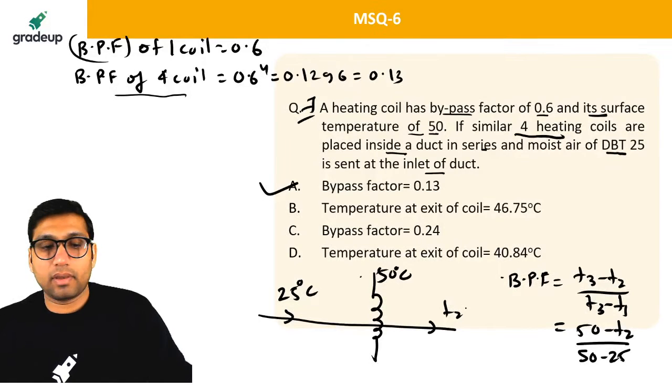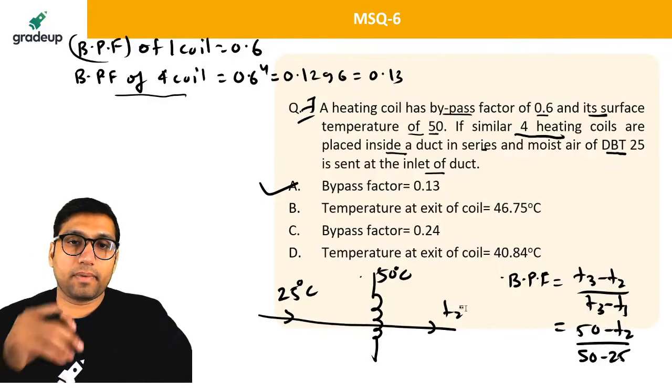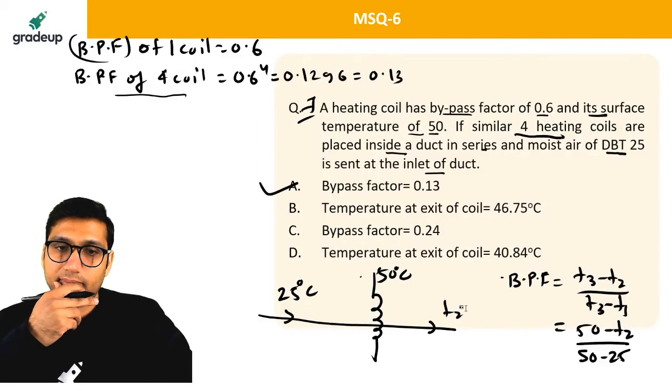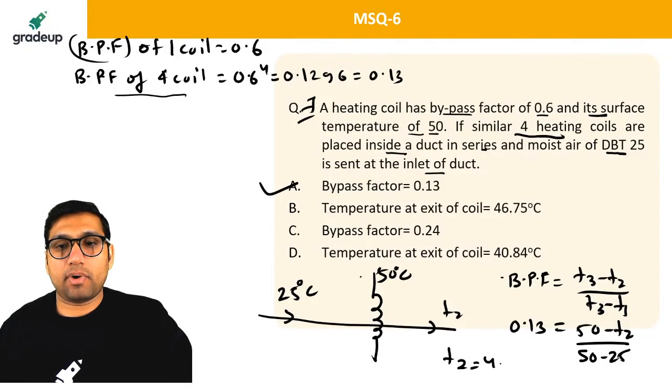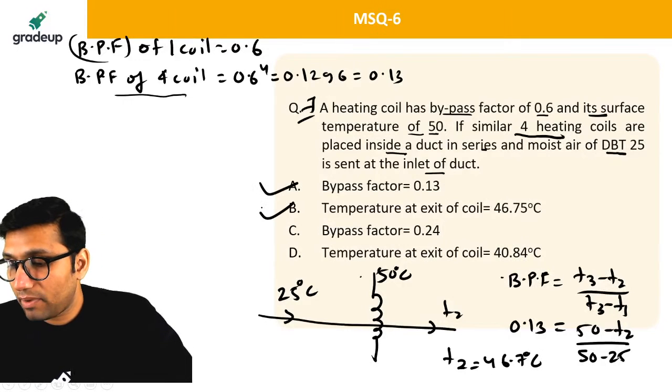Okay, clear? This will be 0.13, so you will get T2 as 46.75 degrees Celsius. So options A and B will be correct.